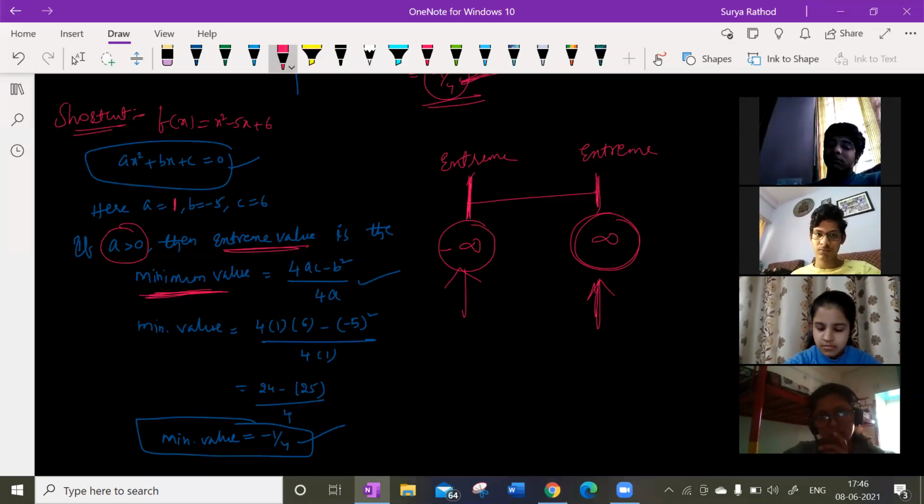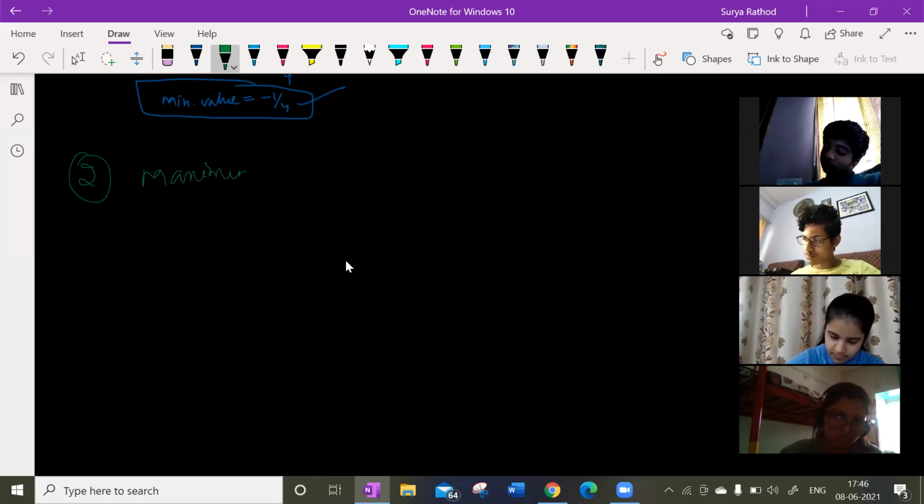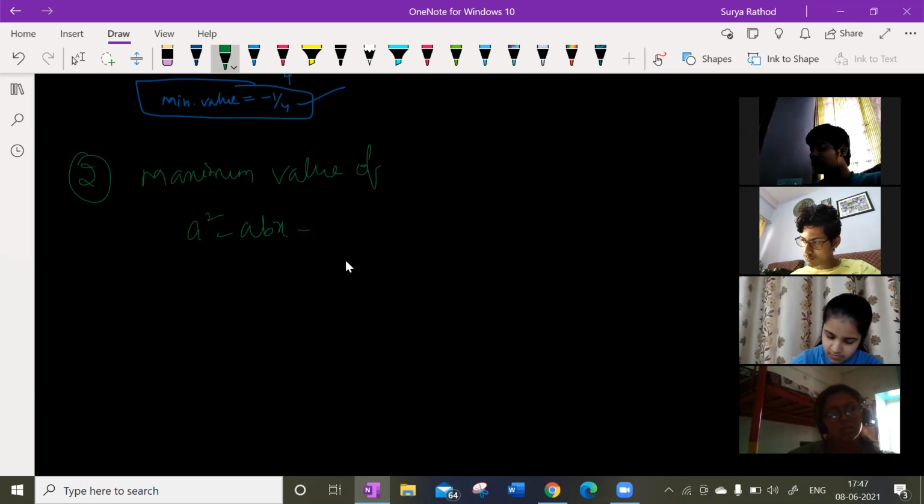Let us write this. Second question, right? So he is asking about the maximum value of a square minus abx minus b square x square.